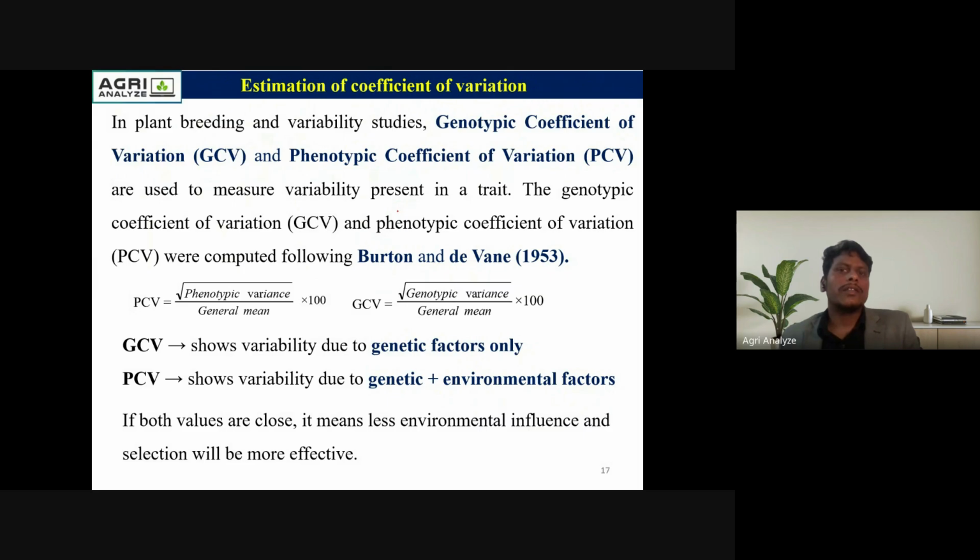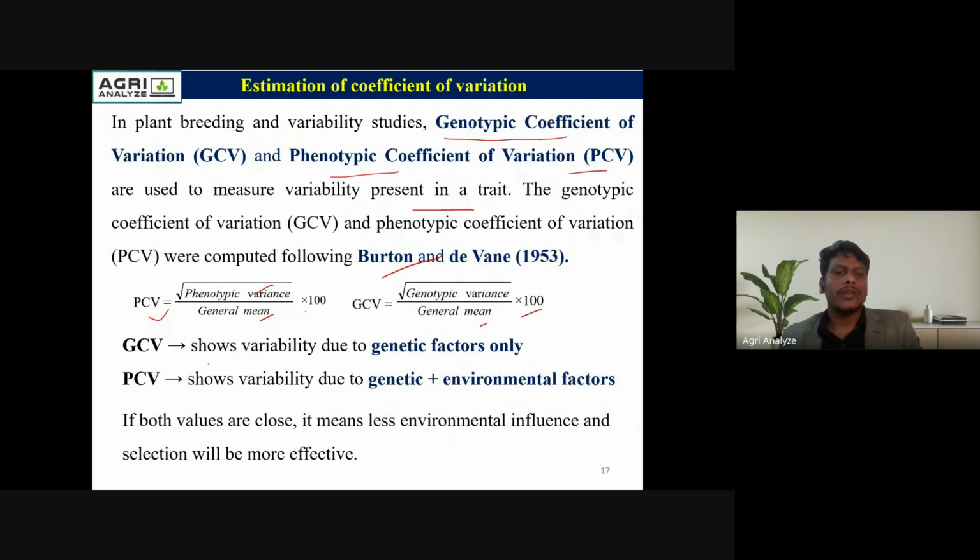Now the estimation of the coefficient of variation. In plant breeding and variability studies, GCV means genotypic coefficient of variation and PCV means phenotypic coefficient of variation, used to measure the variability present in a trait. The GCV and PCV formulas were suggested by Burton and Devane. PCV is the square root of phenotypic variance upon the general mean into 100, and GCV is the square root of genotypic variance upon the general mean into 100.